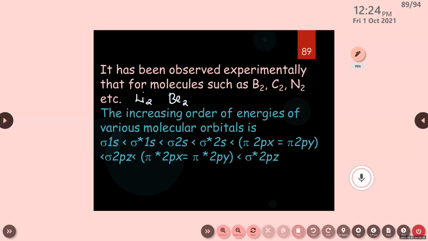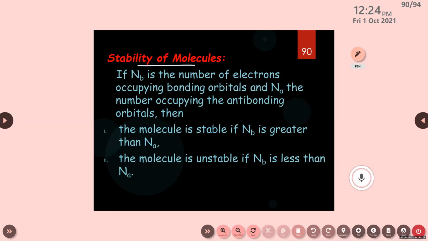Yes, ma'am. Okay, then about the stability of molecules. How their electronic configuration, or the number of electrons filled in each molecular orbital, depends upon the stability of the molecule. We have already learned about bond order among the bond parameters, right?